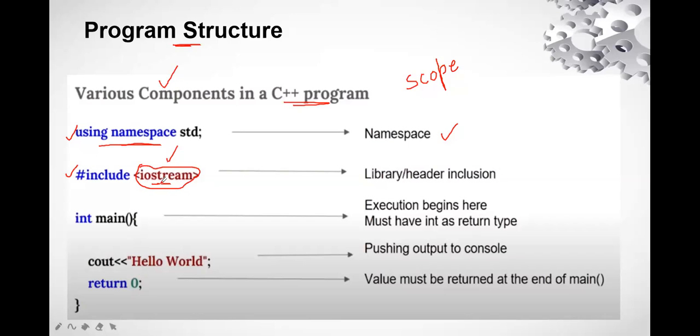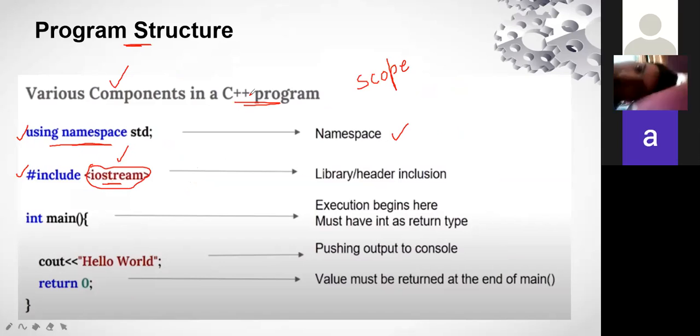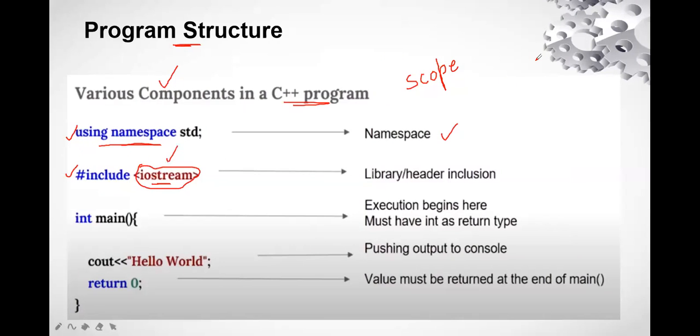So what does iostream mean? iostream means input output stream, right? It is defined here as the header file, and I am including it so that the functions I'm going to use can be called, run and compiled. For example, here you can see cout. Cout is used for the print function, that means it is an output function.